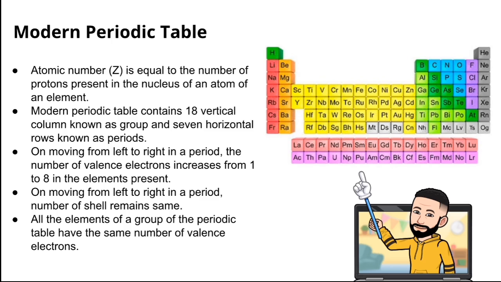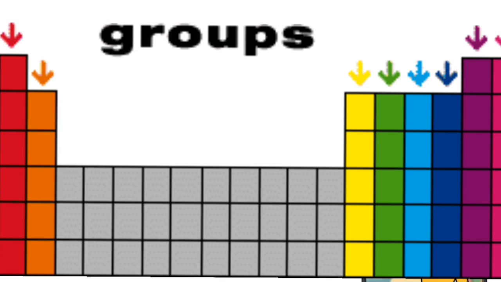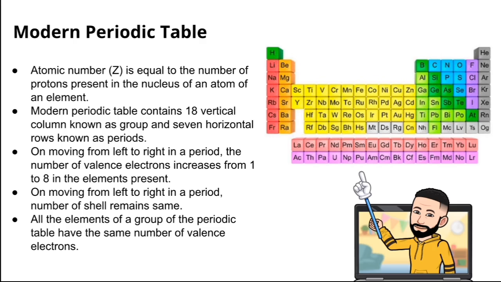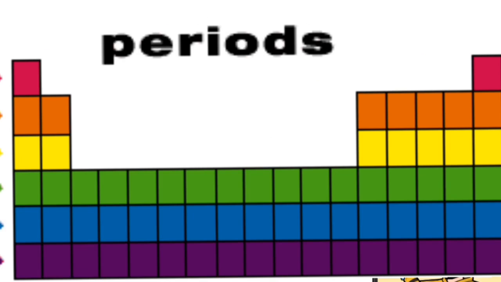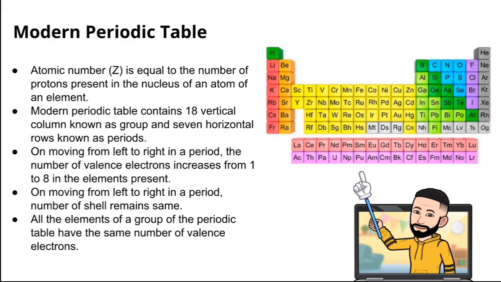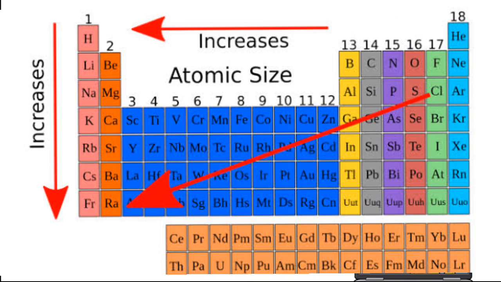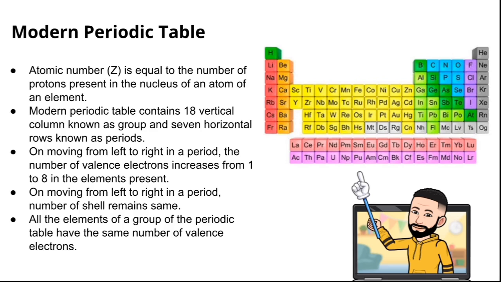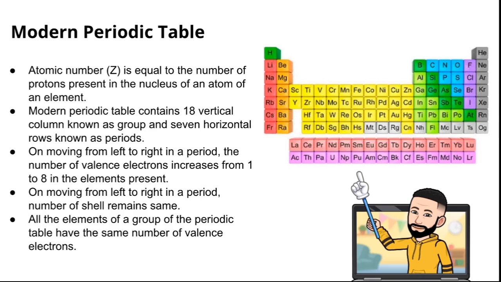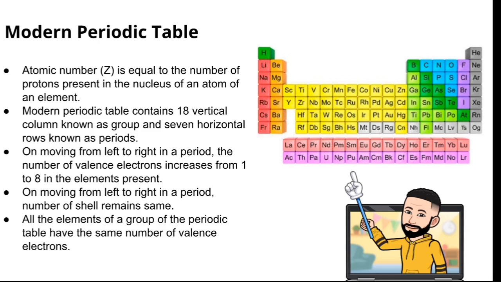Modern periodic table के अंदर 18 vertical columns थे which is known as groups and it had 7 horizontal rows which was known as periods. On moving from left to right in a period, the number of valence electrons increased from 1 to 8. And on moving from left to right, the number of shells remained the same. All the elements of the group had same number of valence electrons. यानी कि एक ग्रुप में मौजूद सारे एलिमेंट्स के अंदर सेम नंबर ऑफ वैलेंस इलेक्ट्रॉन.